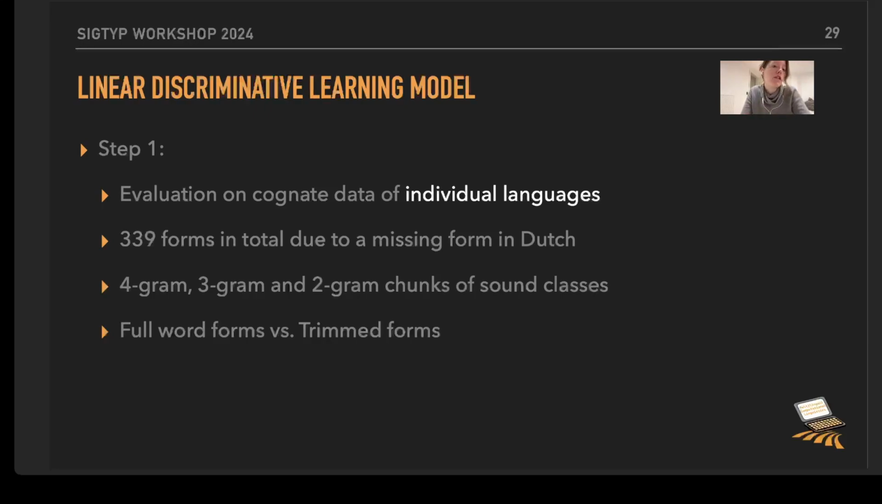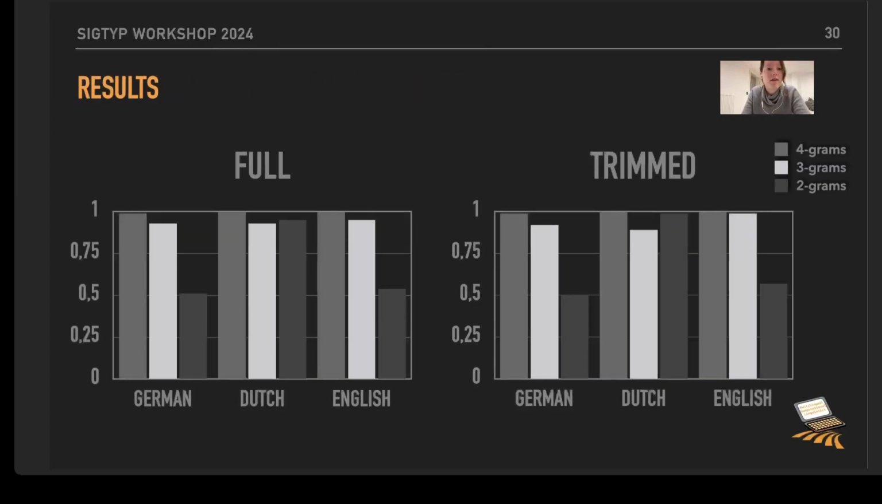We present these word forms from the languages in 4-gram, 3-gram, and 2-gram chunks of sound classes, and then we are experimenting with the full word forms versus the trimmed word forms. And these are the results. So on the left hand, the full forms, on the right hand, the trimmed forms. Color-coded are the gram chunks, with the dark gray bars on the right always representing the 2-gram chunks.